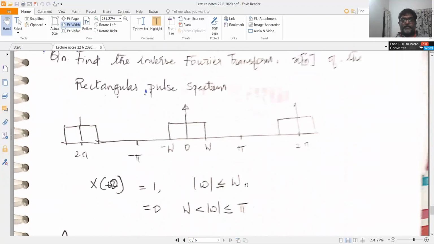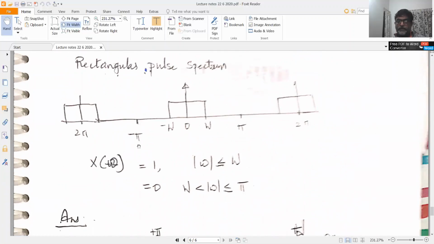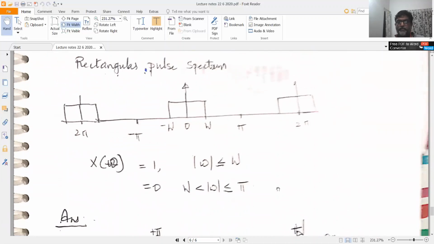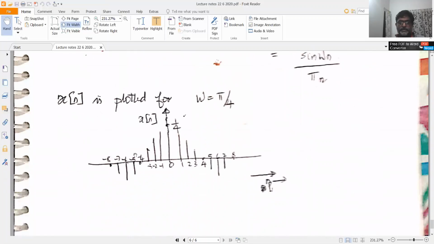Now, this could have been the frequency response of an ideal low pass filter. If this was an H of e raised to j omega, it could be the frequency response of an ideal low pass filter. And you also know that the ideal low pass filter can also have a linear phase shift. If you have this linear phase shift, then it only amounts to the impulse response being shifted by some amount.